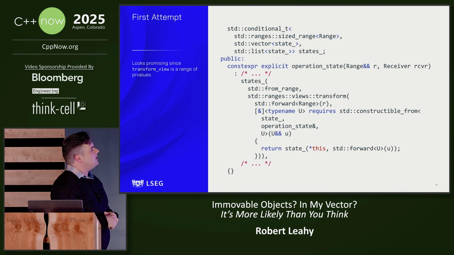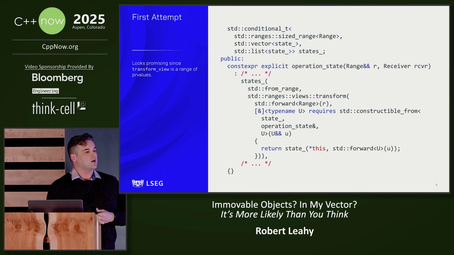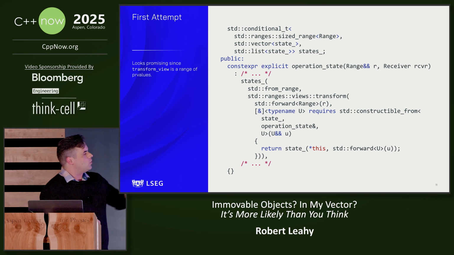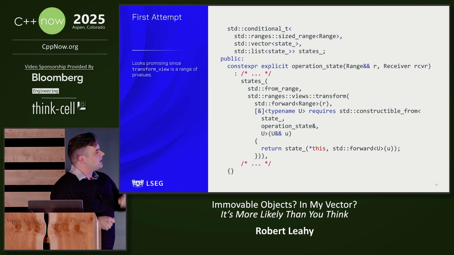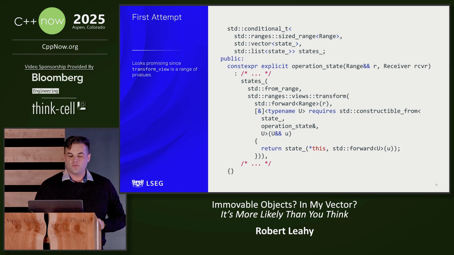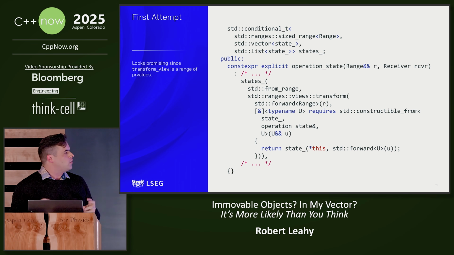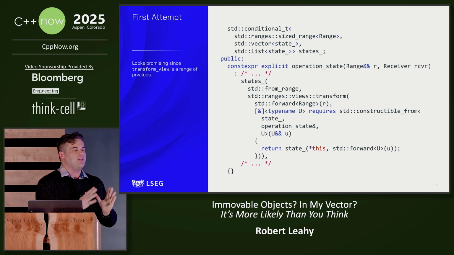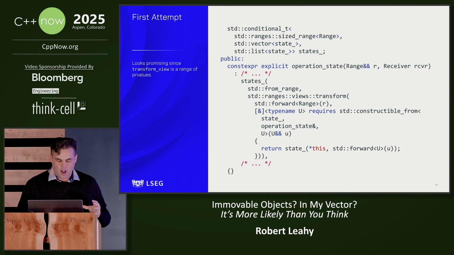We use conditional_t on sized_range to select vector when it applies, and then we rewrite our initializer to use the from_range constructor. We pass in a transform view, which is parameterized on our range, and in the lambda we pass the transform. We use C++17 guaranteed RVO to return our immovable type and synthesize it in place in the storage of our vector. But that wouldn't make much of a lightning talk because I'm nowhere near out of time.